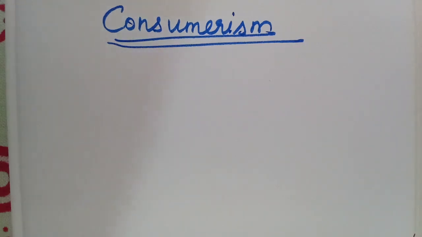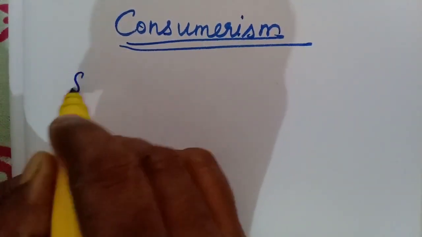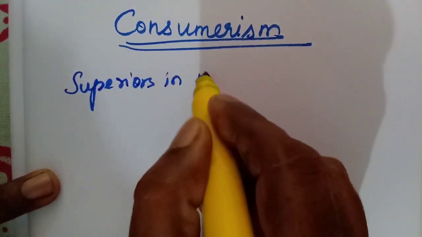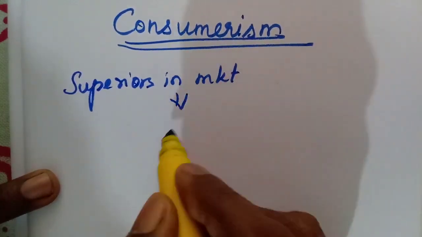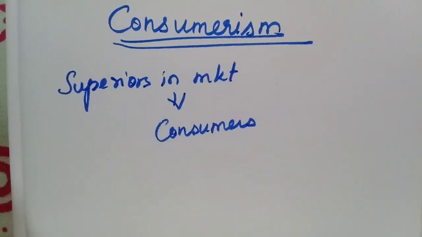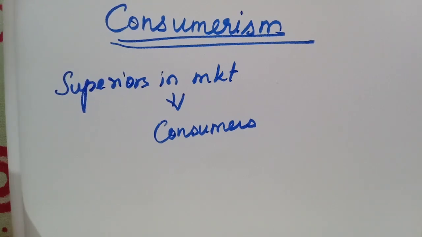So nowadays we have learned the consumers are the king of the market. In the market, they are considered as the king or the superiors. Consumers are the superiors in marketing. We have learned the origin of marketing: first exchange of goods, then production oriented, marketing oriented, then consumer oriented, management oriented.